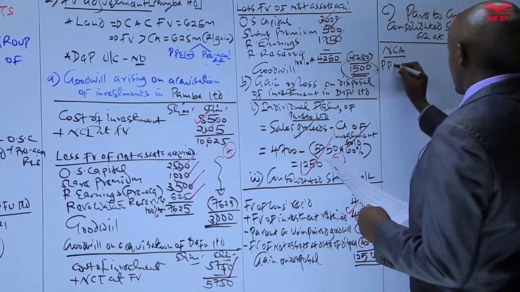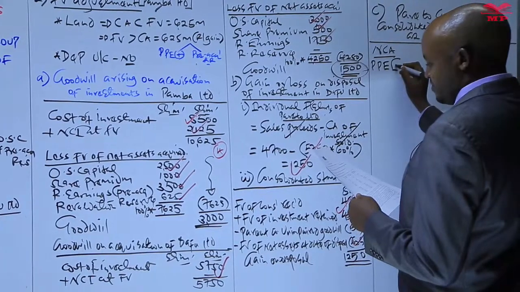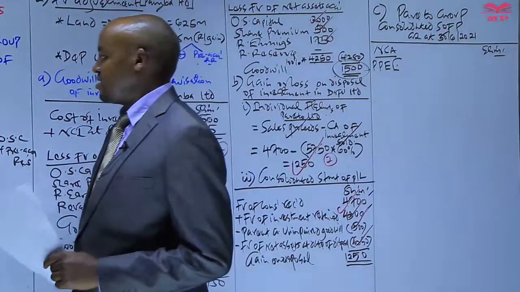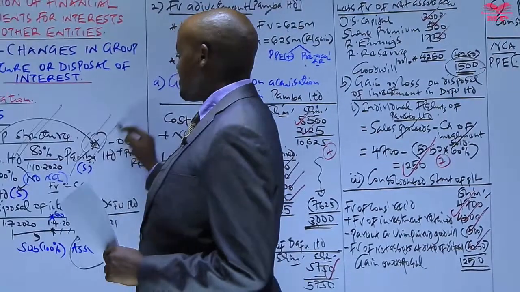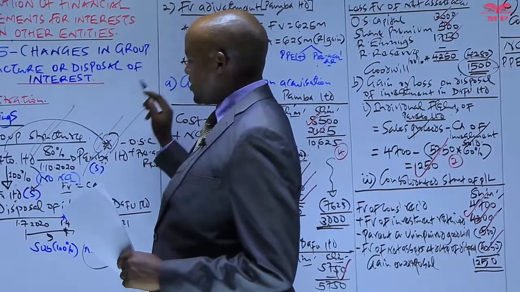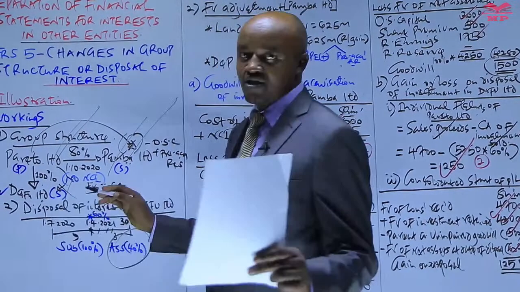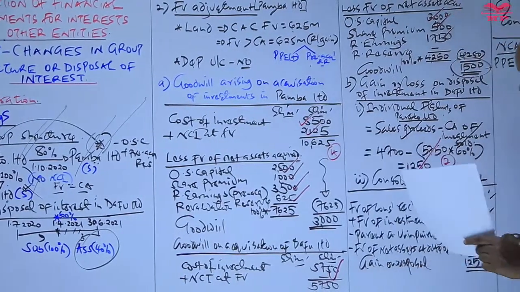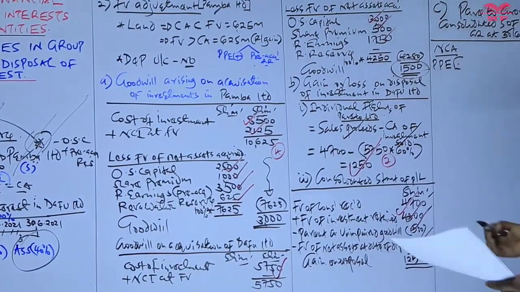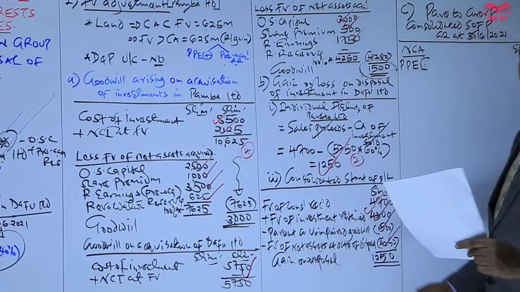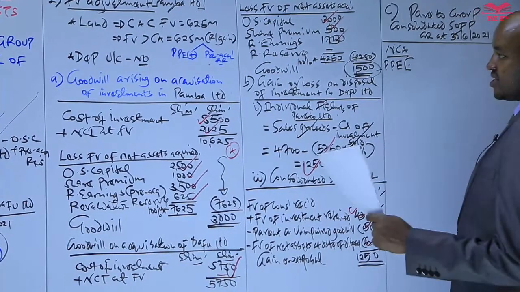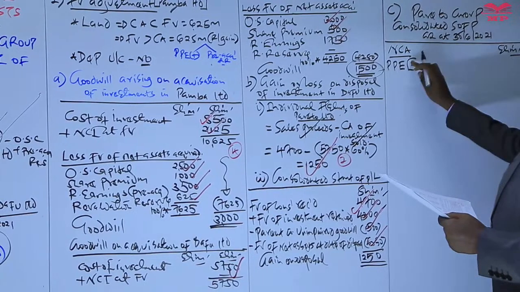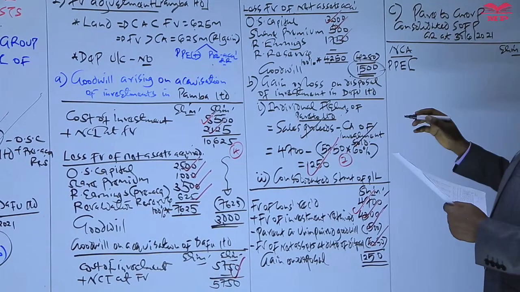First of all, we have the PPE. We are taking the PPE of the parent, that of PABA. We are not including those of Darfur. Darfur is an associate. We don't consolidate assets and liabilities of an associate with those of the parent. What we include here, as far as the associate is concerned, is something called the investment in associate.